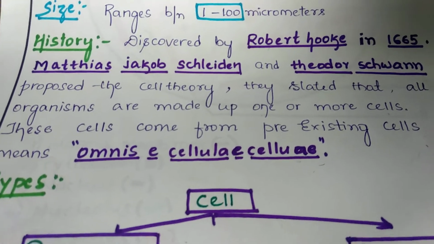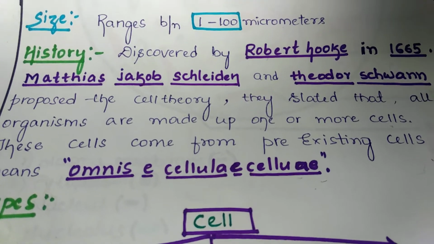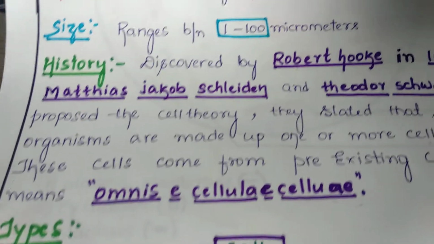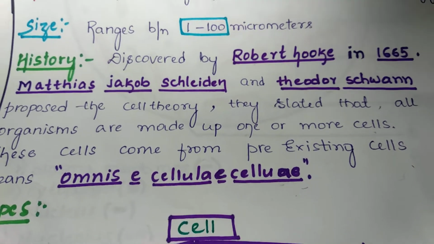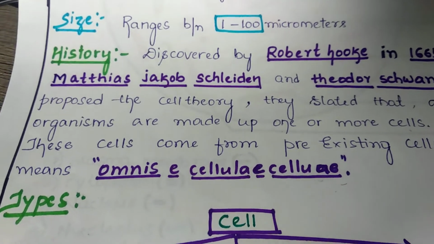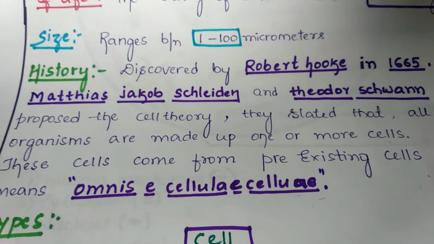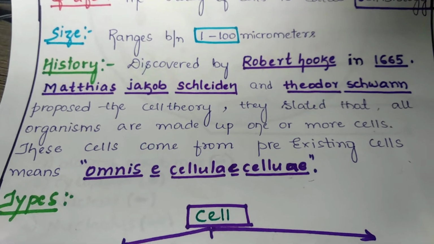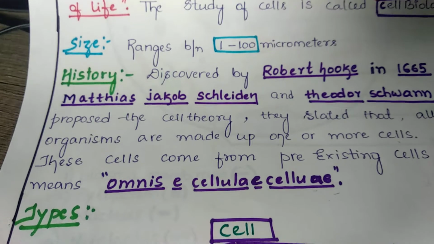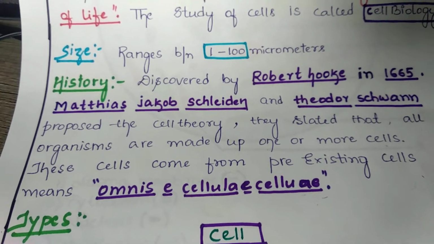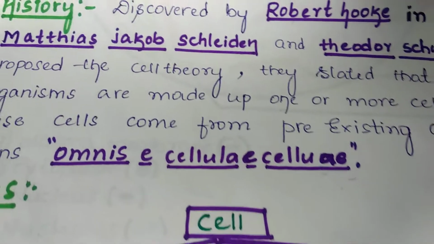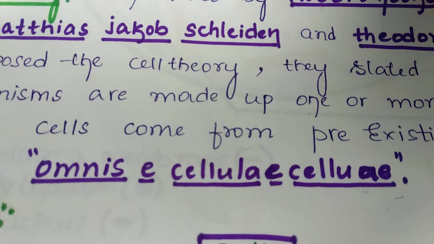Based on his findings, two scientists, Matthias Jakob Schleiden and Theodor Schwann, proposed a theory called cell theory. According to their theory, each and every organism is made up of one or more cells, and these cells come from pre-existing cells. One cell can give rise to another cell. There should be a mother cell that can give rise to a daughter cell. Based on this concept, there is a famous saying, Omnis cellula e cellula.